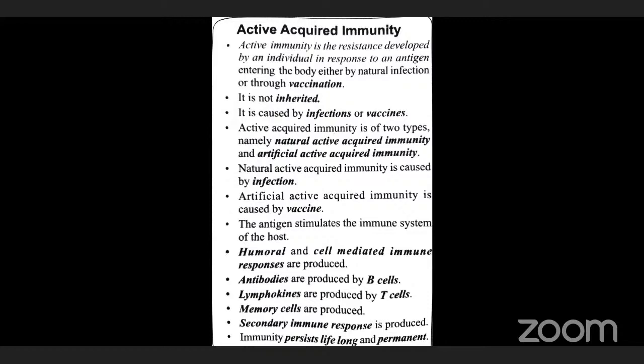So which cell produces the antibody? If your options are B cells, T cells, TC cells, and TH cells, the answer is B cells. In case the options are plasma cells, T cells, TH cells, and TK cells, then your answer is plasma cell. So B cells produce the plasma cells, and plasma cells are responsible for the production of antibodies.